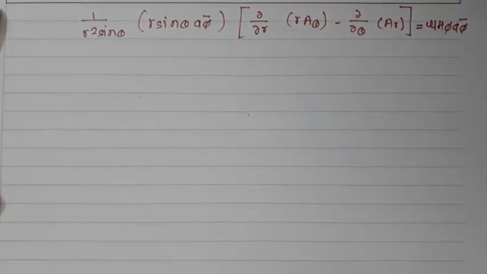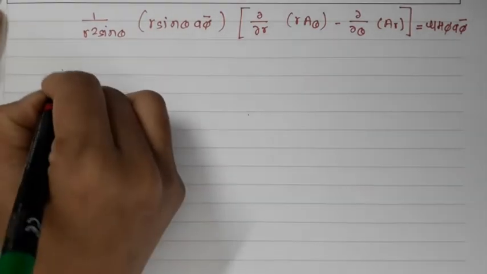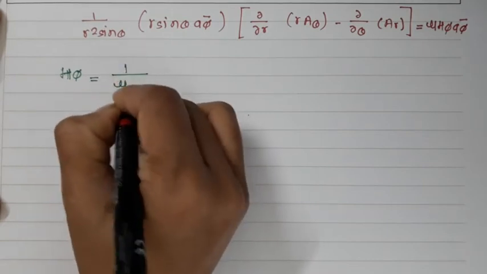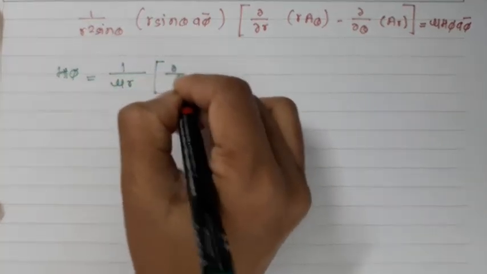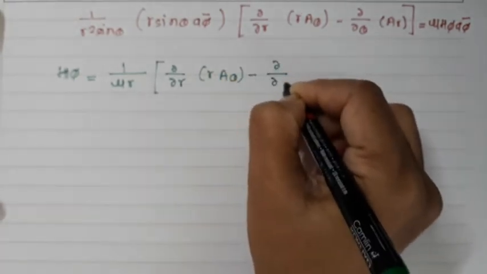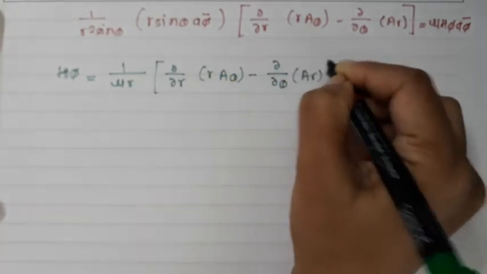So I find the H_phi component: H_phi is equal to 1 upon mu r, d by dr of r A_theta minus d by d theta of A_r.